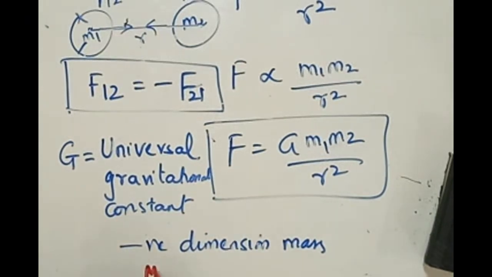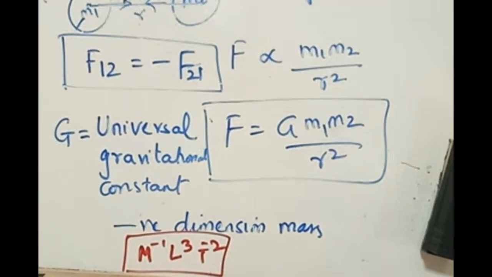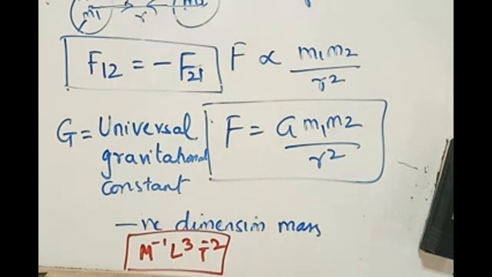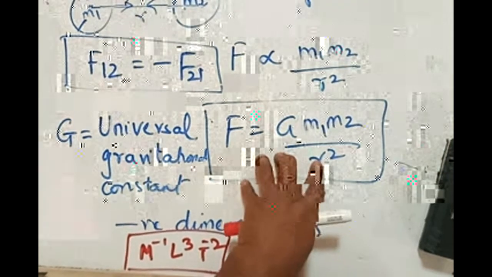M inverse L cube T power minus 2. Something like this. Check the correctness of this. There is only one physical quantity or constant with negative dimensions of mass, and that is G. Now, this is the equation, the law of gravitation, universally accepted.